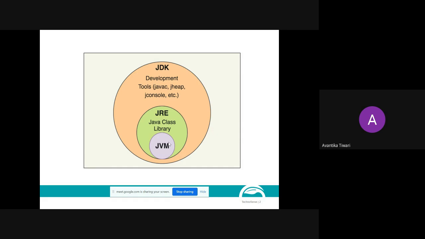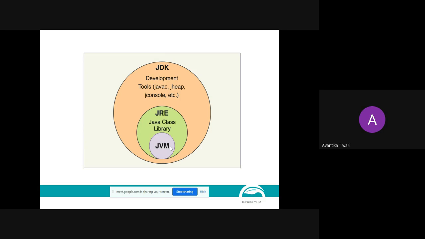So, please note down in your notebooks, Java virtual machine is a software simulation of a machine which operates exactly like a physical machine. Am I clear to all of you what is JVM? JVM is a Java virtual machine which is a software simulation of a physical machine and it operates exactly like a physical machine.